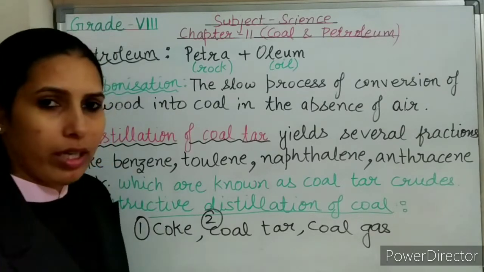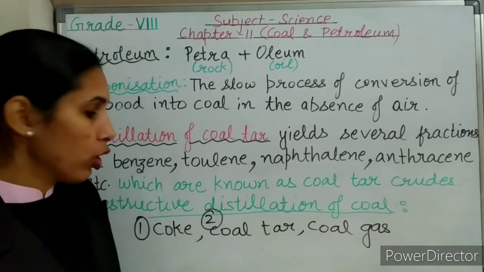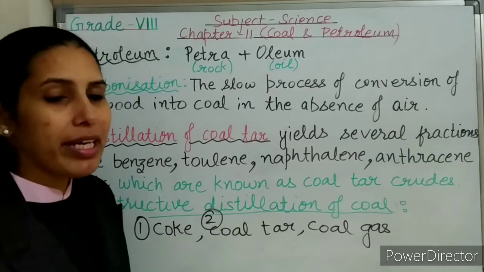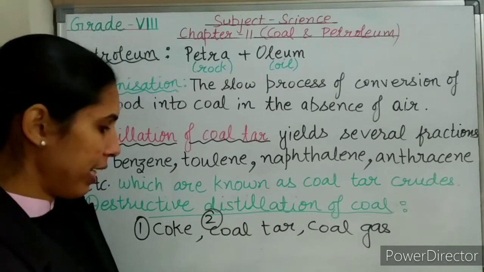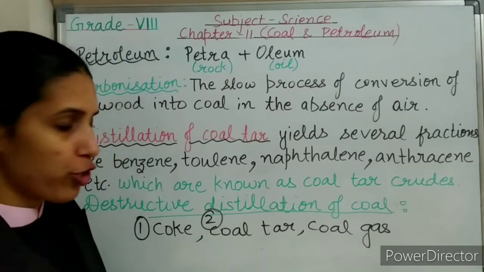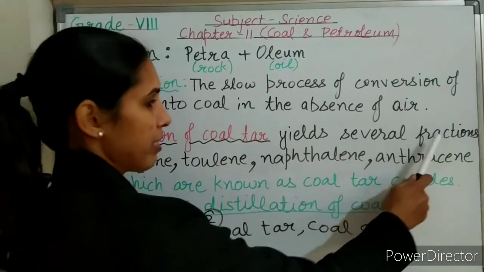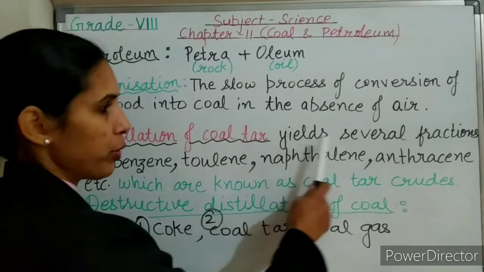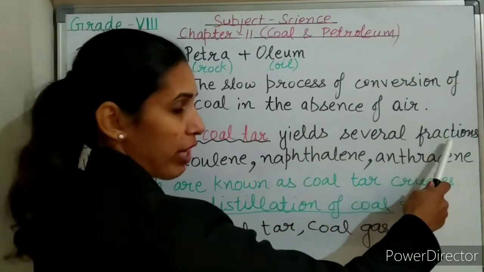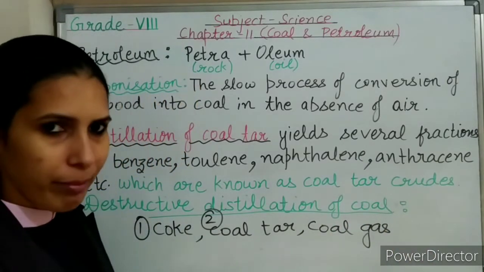Second is coal tar. Coal tar is a black, thick liquid with an unpleasant smell. Coal tar is a mixture of many carbon compounds. So how are these carbon compounds obtained? By the process of distillation. The distillation of coal tar yields several fractions, which means distillation of coal tar gives several components. As I told, it is a mixture of many carbon compounds.